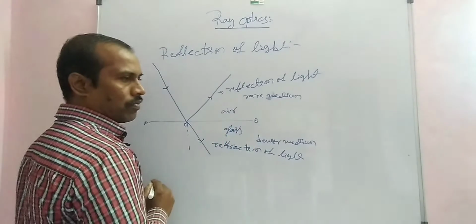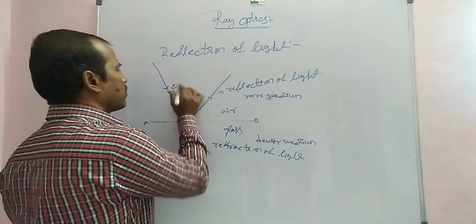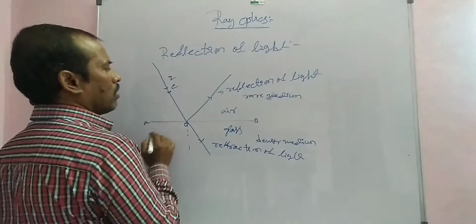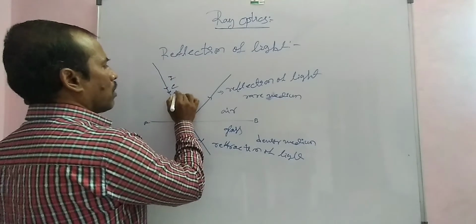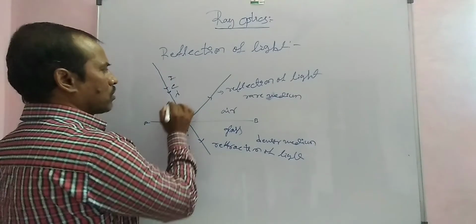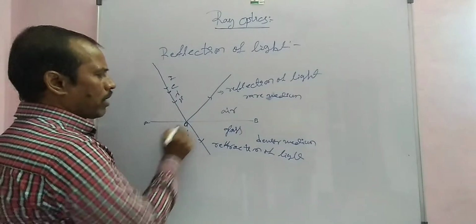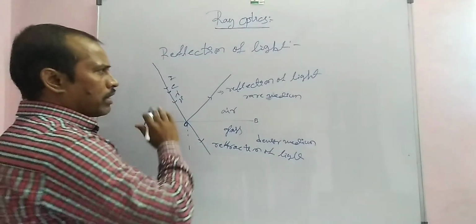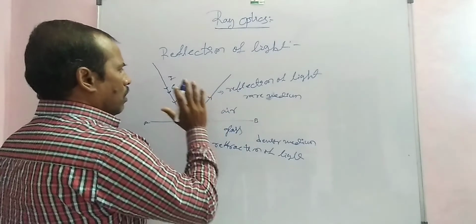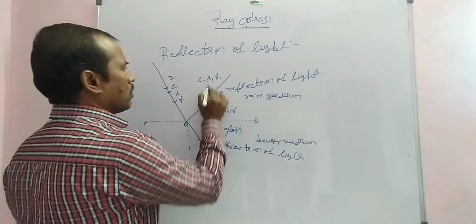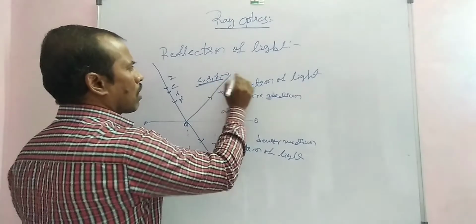The velocity of light is c, intensity of the light is I, wavelength of the light is lambda, and frequency of the light is nu. The light incident at point O does not change velocity, wavelength or frequency.